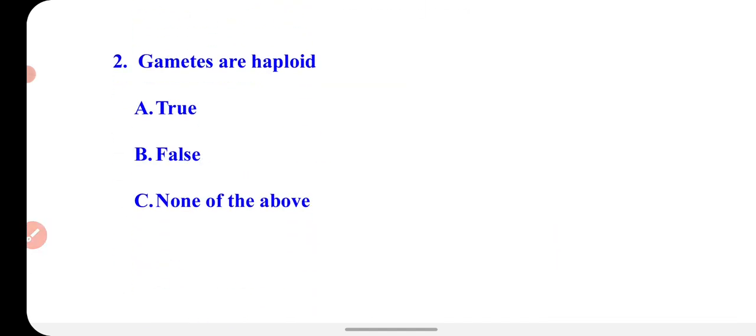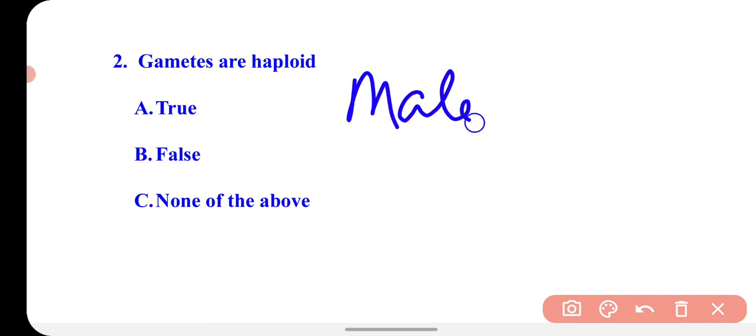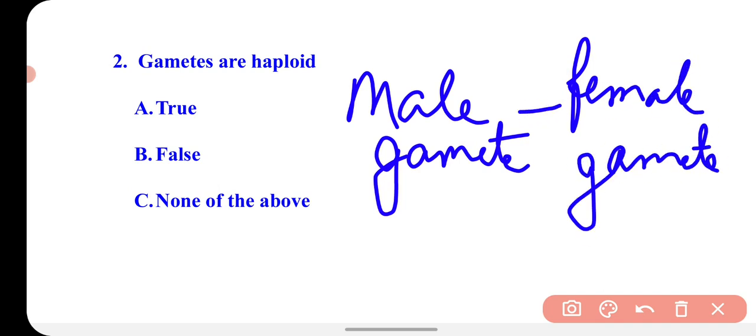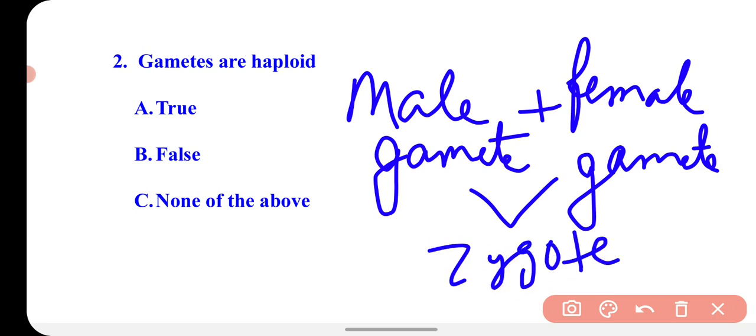Now the next question is, gametes are haploid. You know that in sexual reproduction two gametes are formed. In the male organ the male gamete is formed, and in the female the female gamete is formed, and both the gametes fuse together and make the zygote, and the zygote develops into an embryo, then the embryo develops into a complete new plant, right?